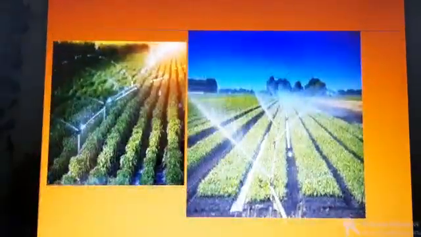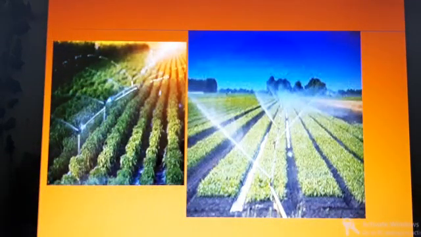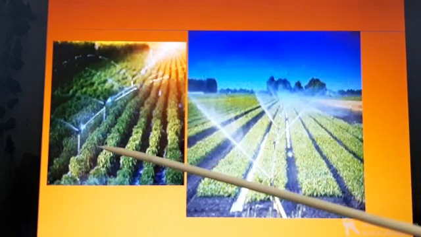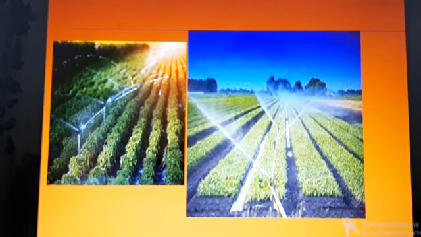You will be aware of these pictures. In the park and all, you can see that small pipes are fitted in the ground for supplying water. This is a method of irrigation.